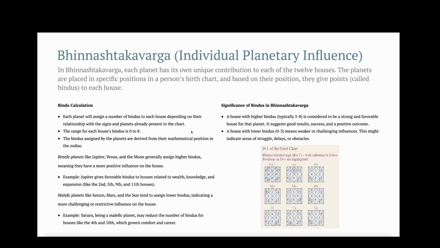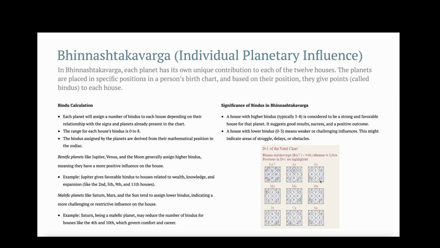So a house with higher Bindus, typically 5 to 8, is considered to be a strong and favorable house for that planet. It suggests good results, success, positive outcome. A house with lower Bindus, that is 0 to 3, means weaker or challenging influence. This might indicate areas of struggle, delays, and obstacles. A house with 4 Bindus means it's neutral.